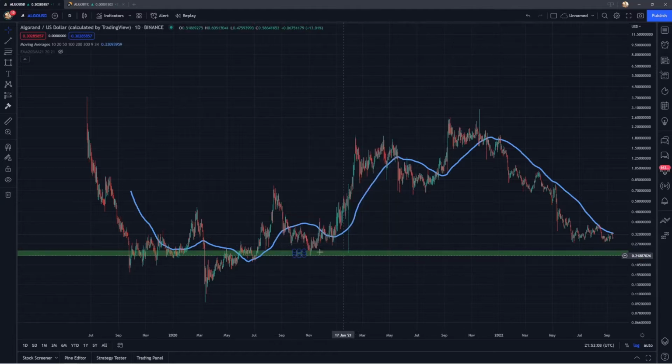And basically, this is a level that longer term is really important on the chart. You can see this was the low, the pivot point back here in the later portion of 2020. This is a level that Algorand actually reversed off of and then went on to new highs.